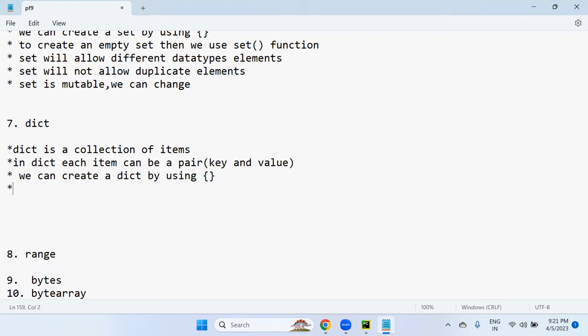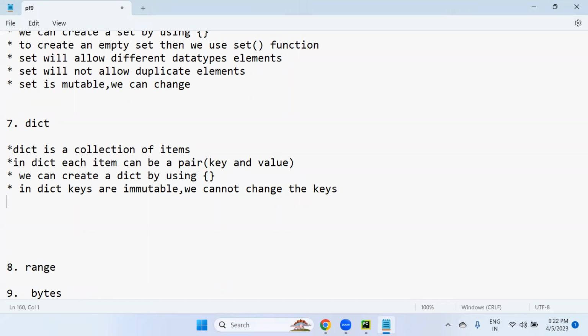Now, in a dictionary, keys are immutable. Keys are immutable, which means we cannot change the keys. Once we create keys, they cannot be changed.